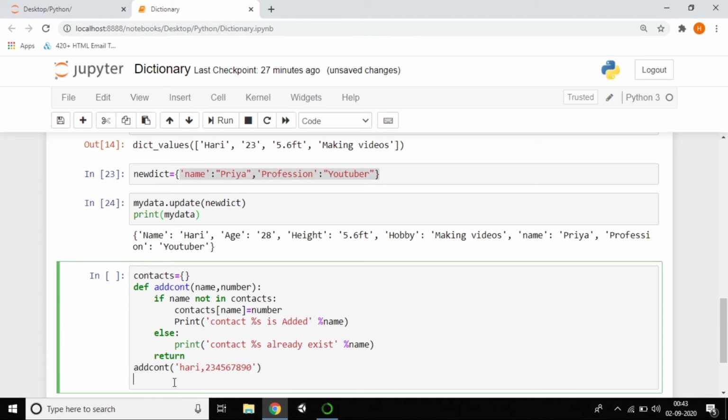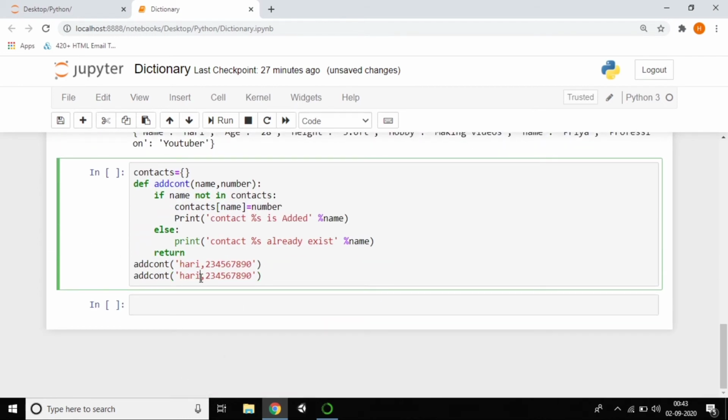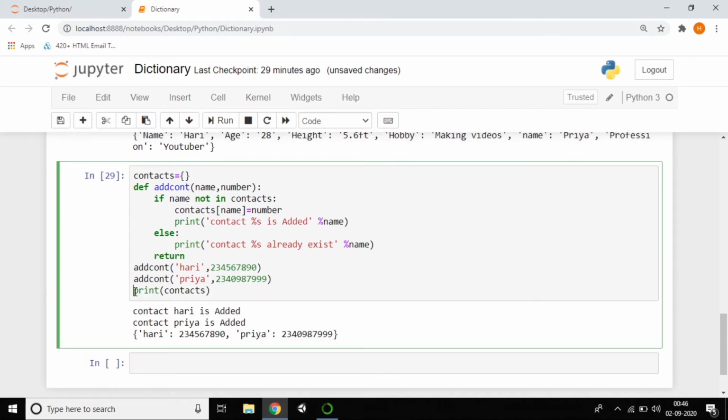Again I'm passing another one. Here I want to give another name, Priya, so I pass another contact. That's enough. Now print it, and you can see I got an output: Hari added, Priya added, and finally my dictionary was printed.